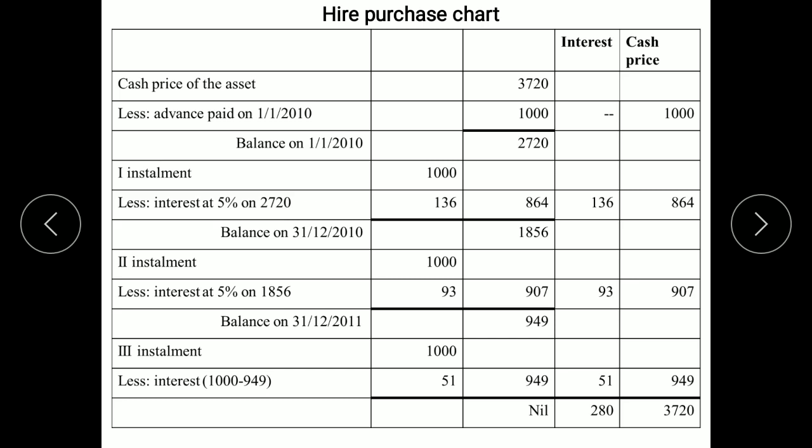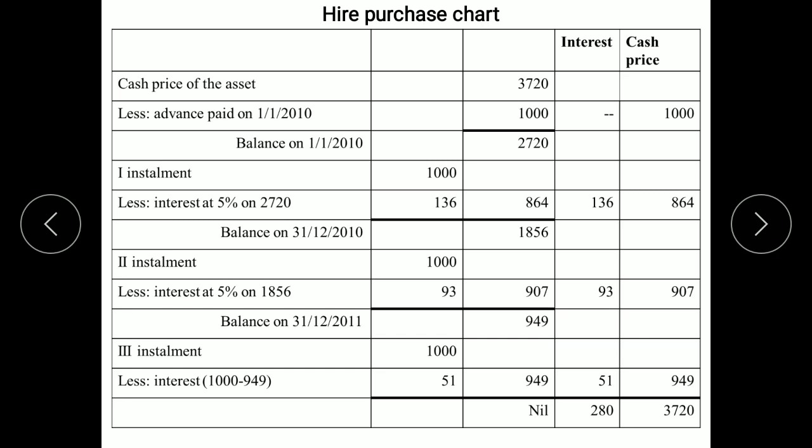Now at the end of the second year, second installment is paid rupees 1,000. From this one also we will deduct interest on the unpaid balance. It comes to 93. 1,000 minus 93, the cash price which is paid, 907. So in this year we have paid interest of 93, cash price of 907. So balance remaining is 1,856 minus 907, 949 is the balance remaining.